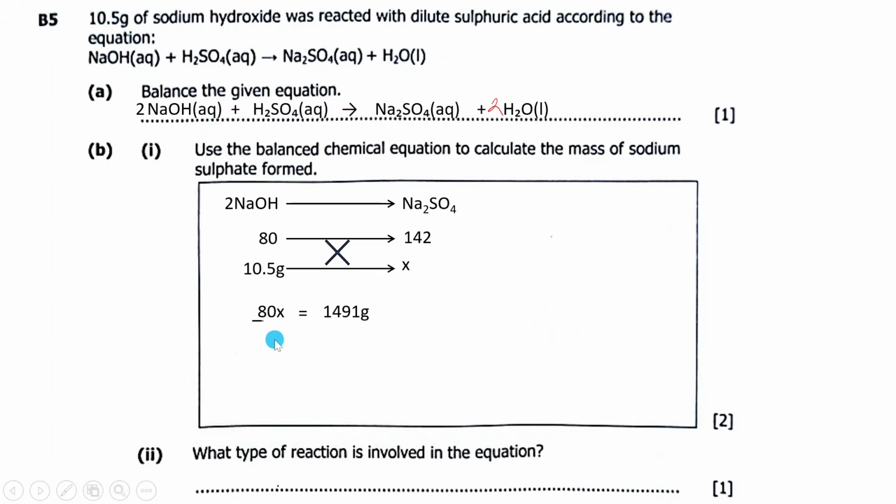So here you divide by 80 to remain with x. So x is going to be 18.6 grams. Then you say 18.6 grams is the mass of sodium sulfate. Simple like that, more concepts which people think are difficult. No.